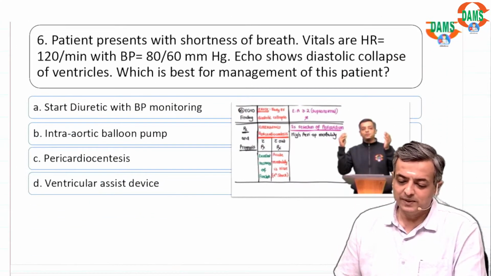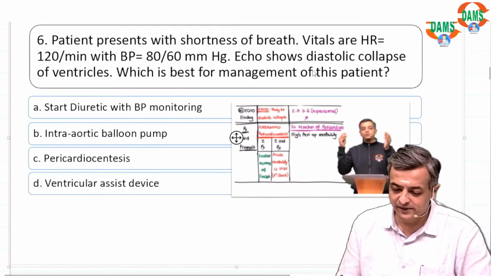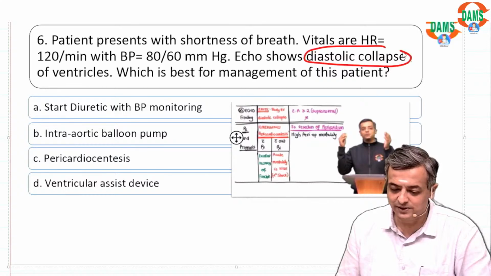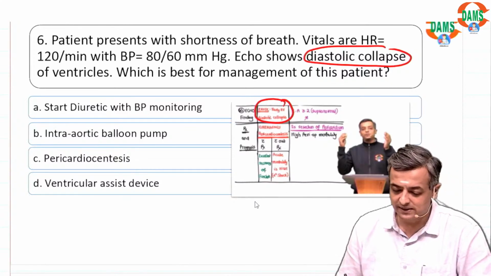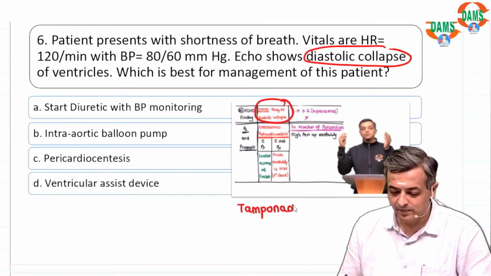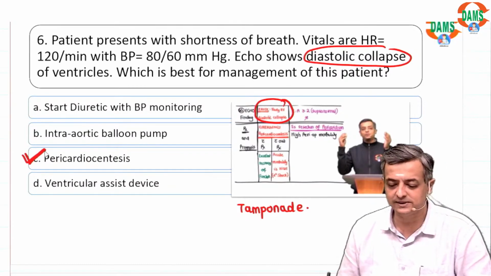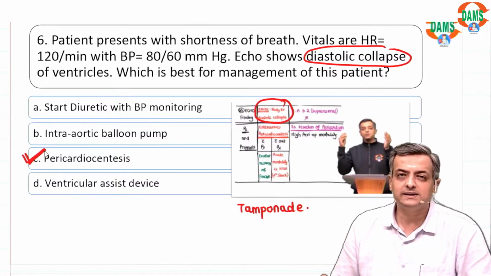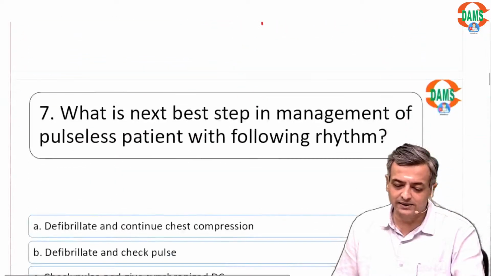When a patient presents with shortness of breath and echocardiography shows diastolic collapse of the ventricle, early right ventricular diastolic collapse, the answer is always cardiac tamponade. And in cardiac tamponade, the treatment is emergency pericardiocentesis. We have got the answer.